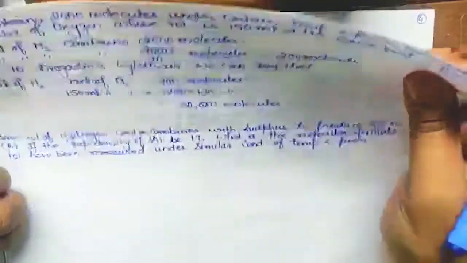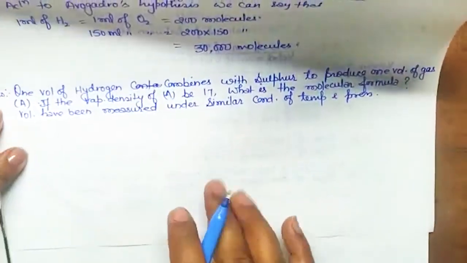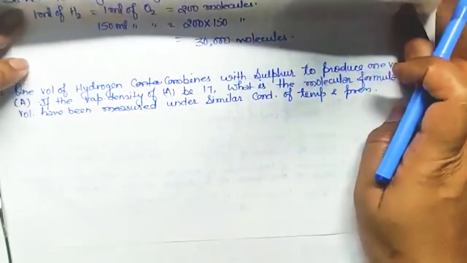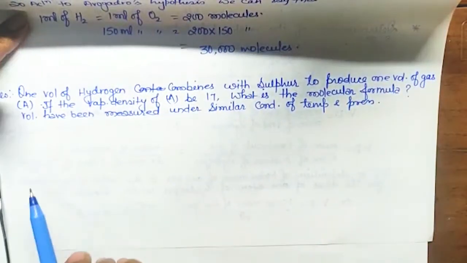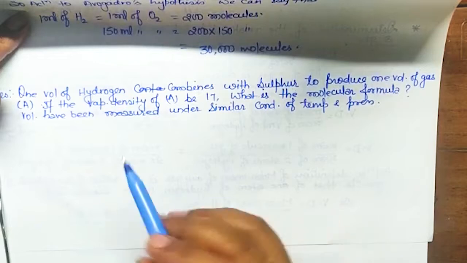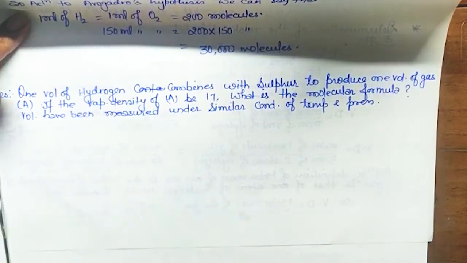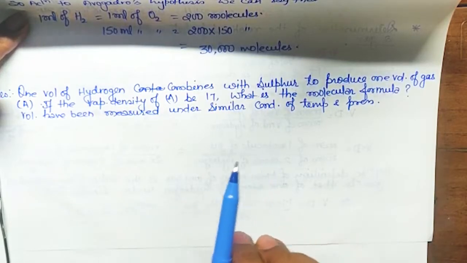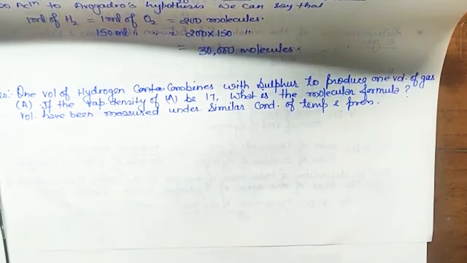Okay, so the next question is, 1 volume of hydrogen combines with sulfur to produce 1 volume of gas A. If the vapor density is given, which formula comes? So vapor density is equal to molecular mass divided by 2, so molecular mass is equal to 2 into vapor density, isn't it? वो वाले formula आएगा, ठीक है? तो let's see क्या करना है.